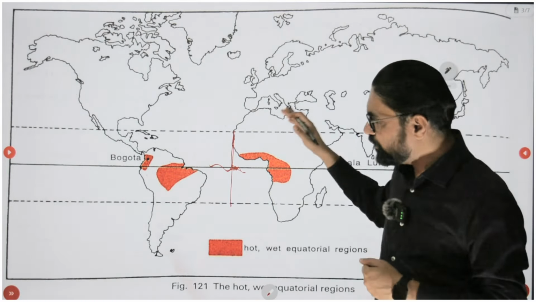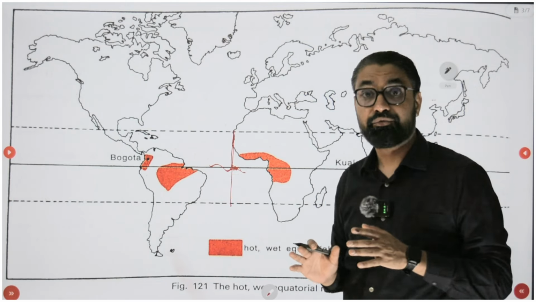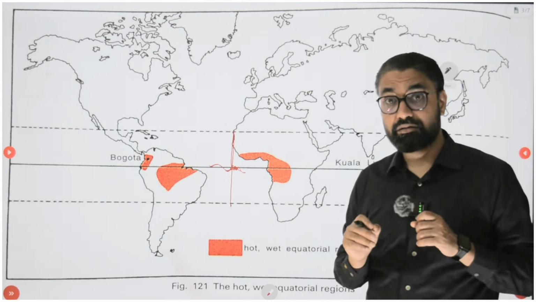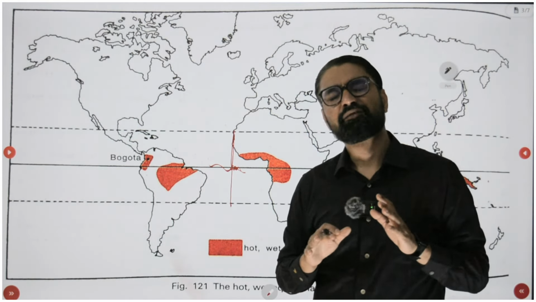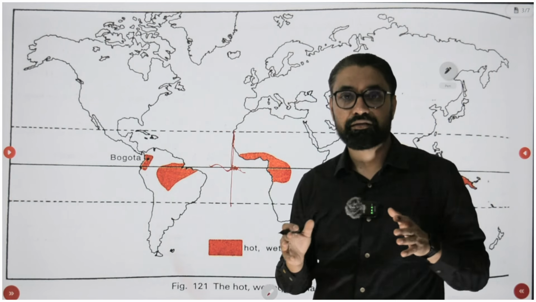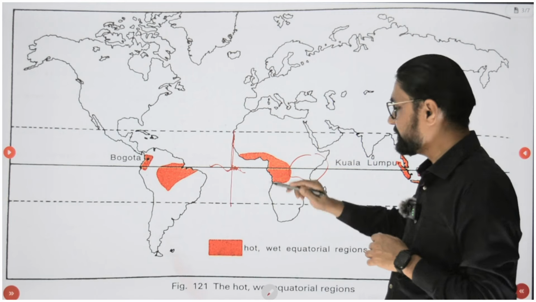So whenever most students study this topic, they don't ask a very important question. There is one thing on this chart that you should notice: if there should be equatorial evergreen rainforest everywhere on earth where there is an equator, then why are there no rainforests in this region?